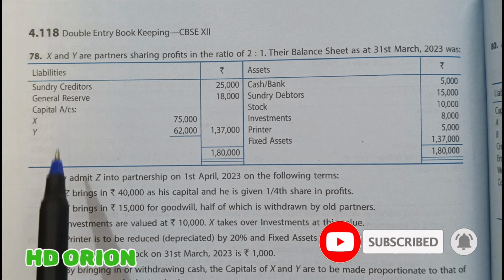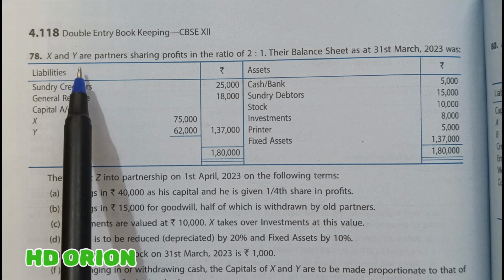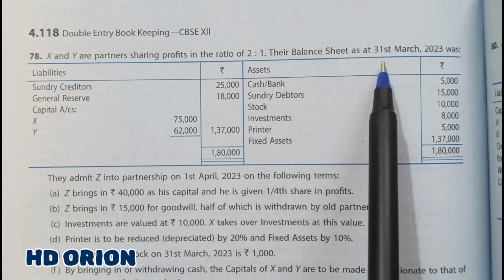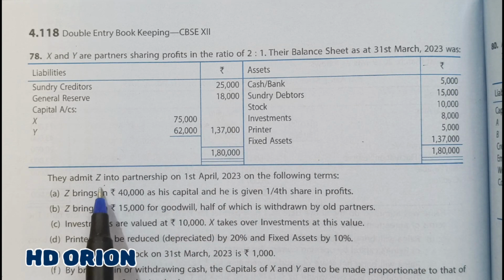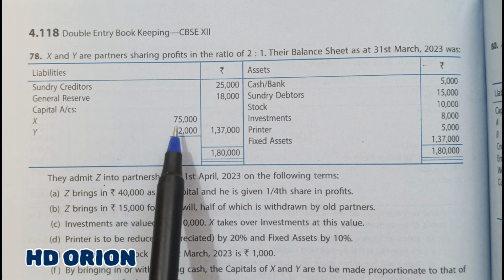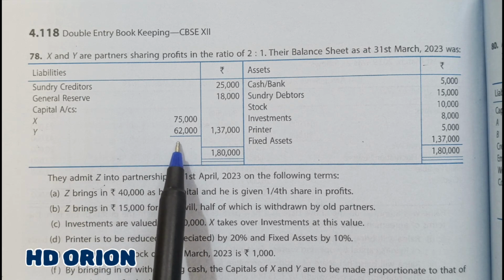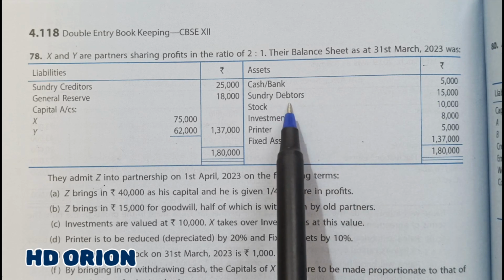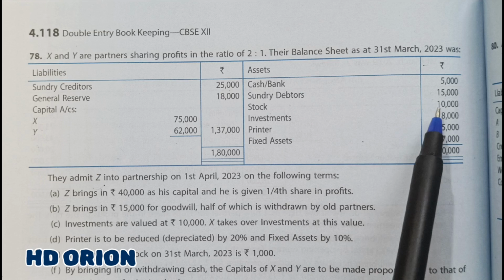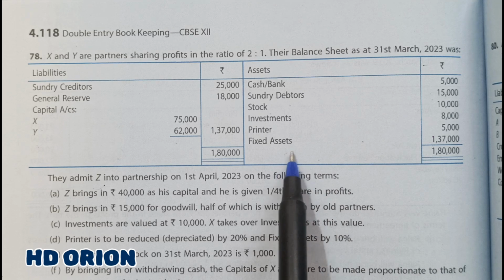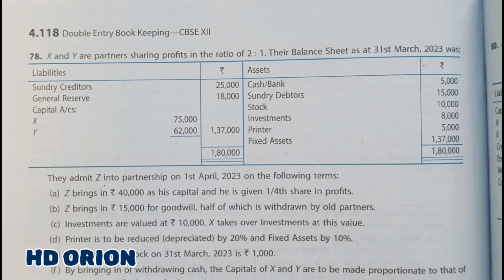Now let us see question number 78. X and Y are partners sharing profits in the ratio of 2:1. Their balance sheet as at 31st March 2023 is given: creditors rupees 25,000, general reserve rupees 18,000, capital X rupees 75,000, capital Y rupees 62,000. And on the asset side we have cash or bank of rupees 5,000, sundry debtors rupees 15,000, stock rupees 10,000, investments rupees 8,000, printer rupees 5,000, and fixed assets of rupees 1,37,000, making a total of rupees 1,80,000.